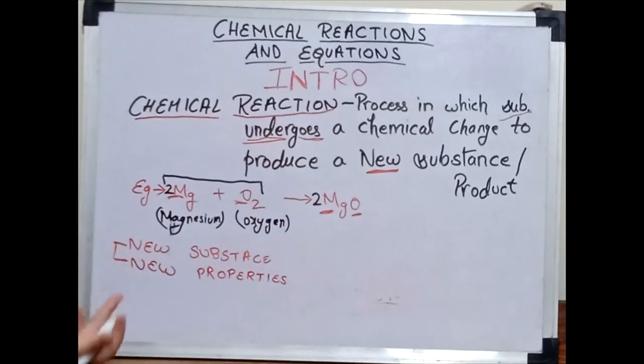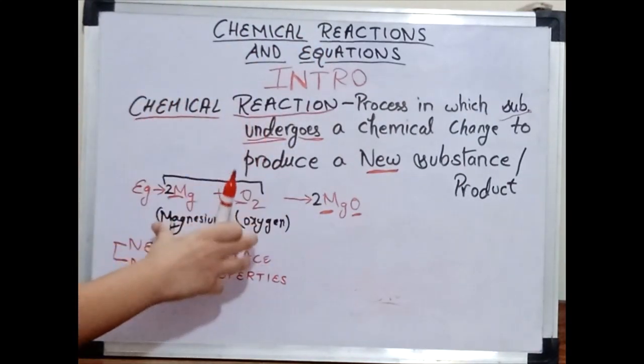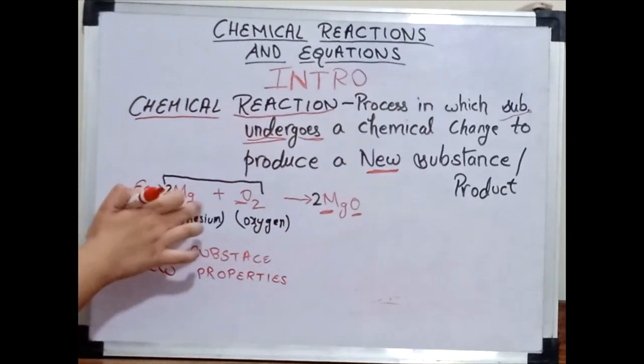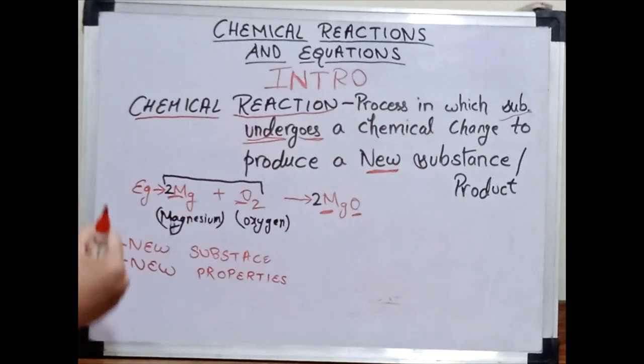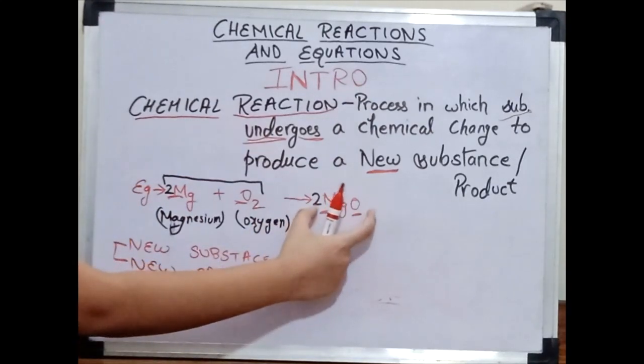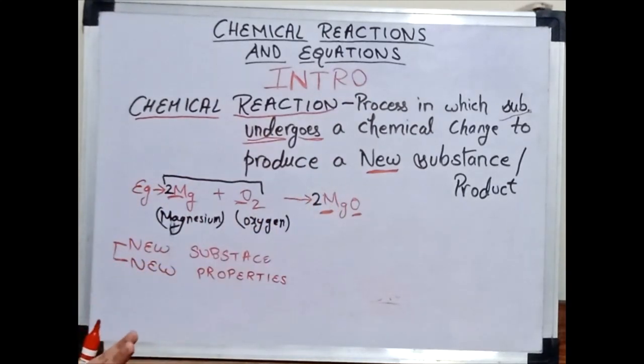We are going to talk more about this topic, but first let us talk about chemical equation. A chemical equation is just an equation which represents the chemical reaction symbolically, using chemical formulas, with the new product formed.